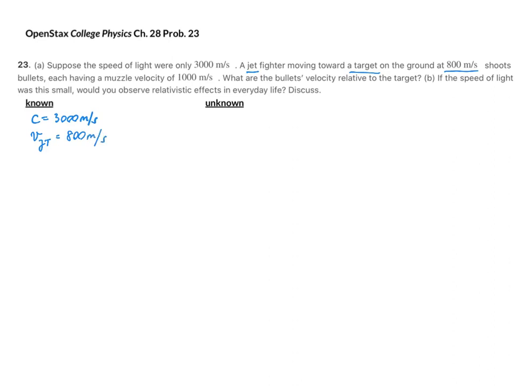Then the jet shoots bullets, and they have a muzzle velocity of 1,000 meters per second. The muzzle velocity is measured relative to the object that shoots the bullets. So in this case, it's the jet. So we have the velocity of the bullets relative to the jet is 1,000 meters per second. And we are looking for the velocity of the bullets relative to the target. So we want v bullets relative to the target.